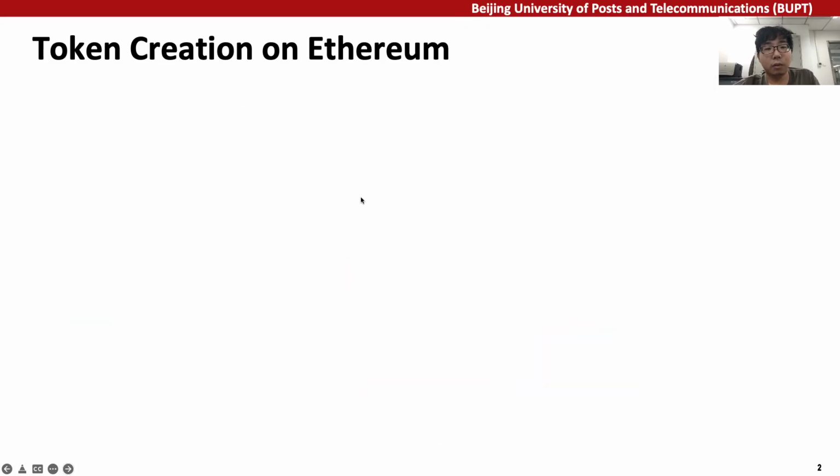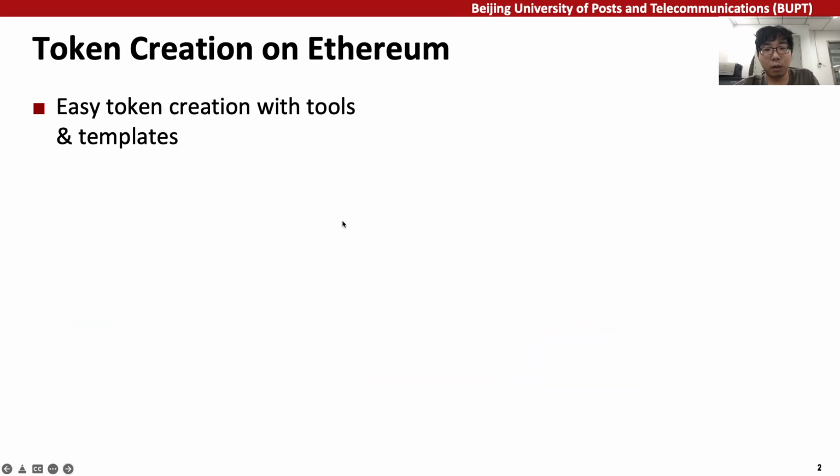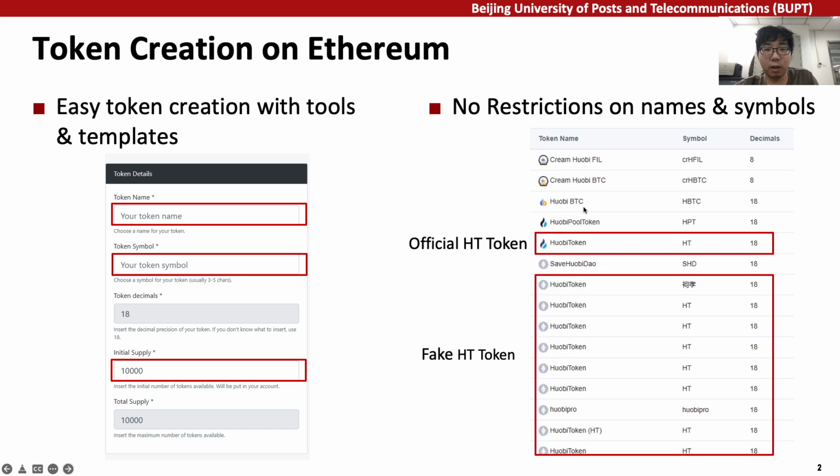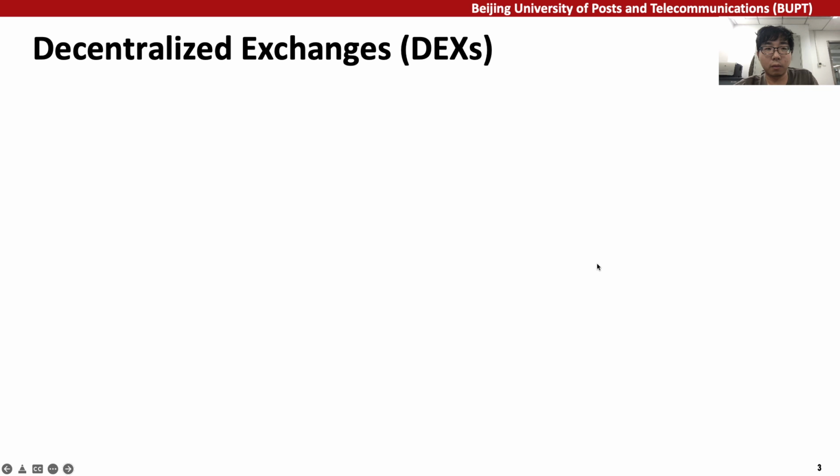Now it's easy to create tokens on Ethereum with tools and templates. In many cases, users only need to provide the name, symbol, and total supply of the token, and the building tool will deploy the token automatically. Besides, there are no restrictions on tokens' names and symbols, and our previous work shows that there are a large number of fake tokens on Ethereum, like HT tokens in the figure.